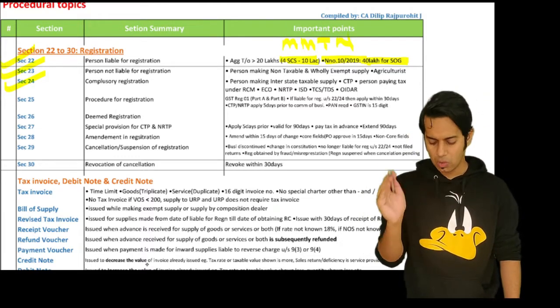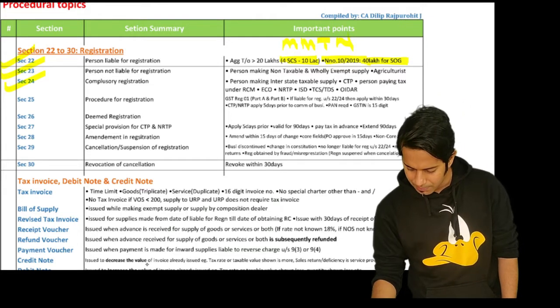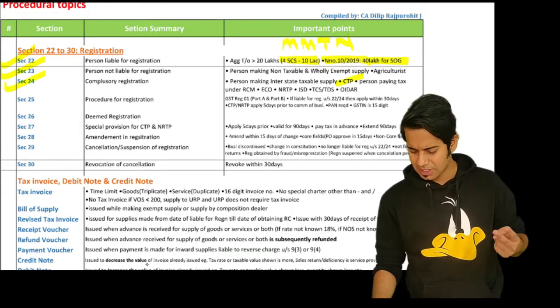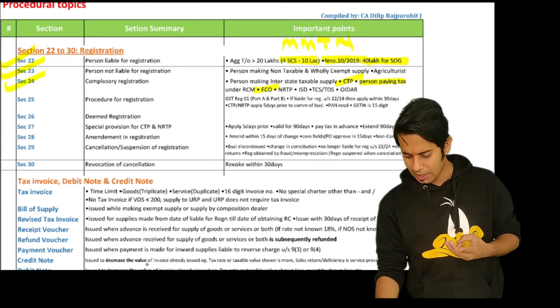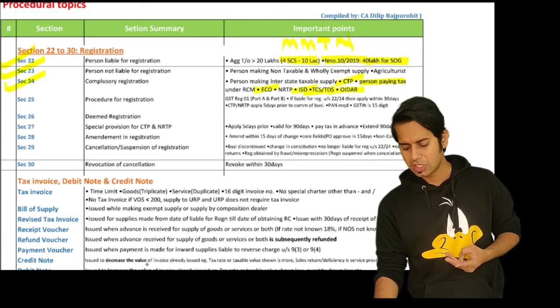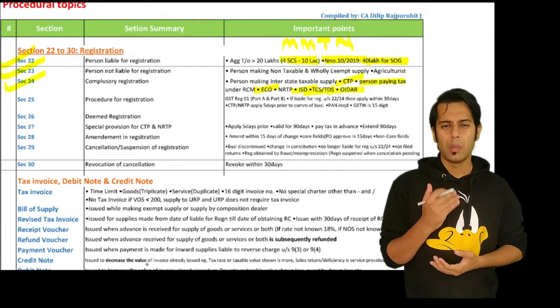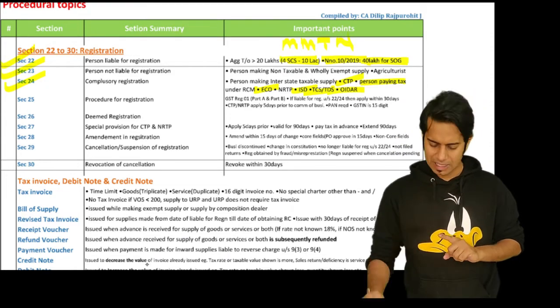Even 1 rupee sale you make, you are required to take registration. Then if you are a casual taxable person, non-resident taxable person, a person who is liable to pay tax under reverse charge, e-commerce operator, TDS, TCS person, input service distributor, agent, or OIDAR service provider, that is OIDAR service provider.